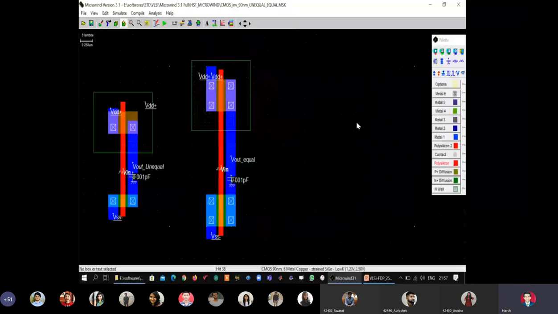The user interface of Microwind looks something like this. So you'll be very happy to see, oh, here there is a tool, there is a workspace, and we are having a grid. Let me make it clear that such grids are seen in almost every CAD tool available to an EN3C student. Proteus has a grid like this, Multisim has a grid like this, Ultiboard has a grid like this. But the grid seen in Proteus and the grid seen in Microwind are different.